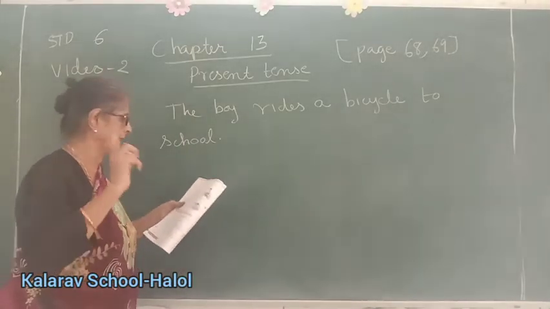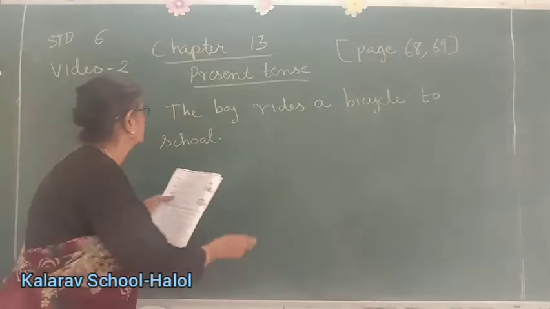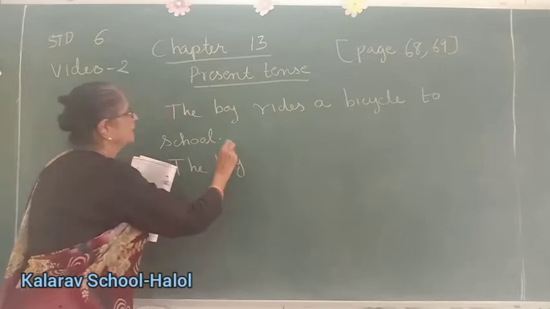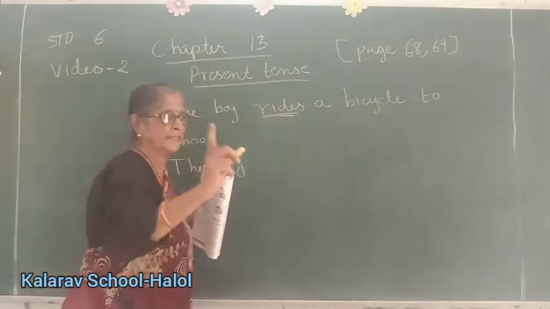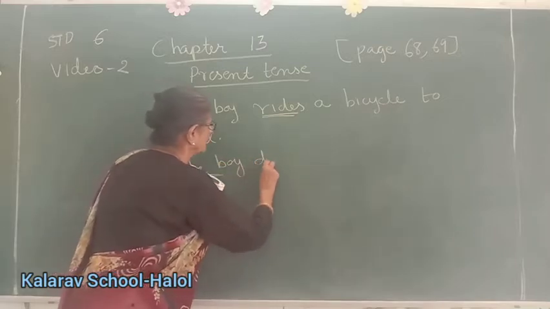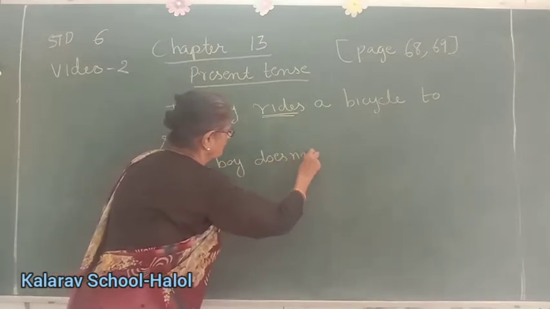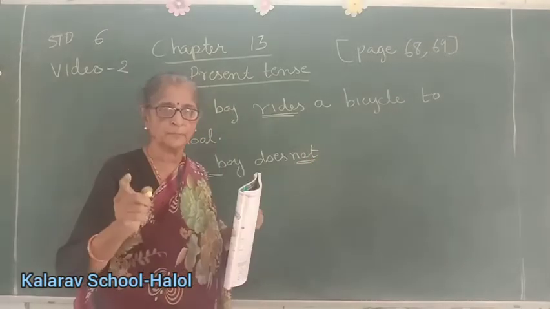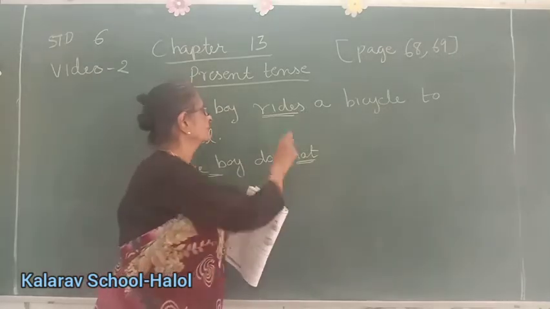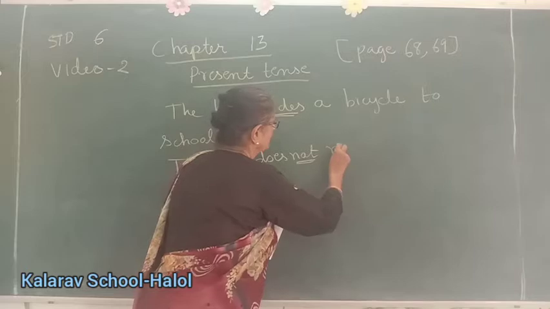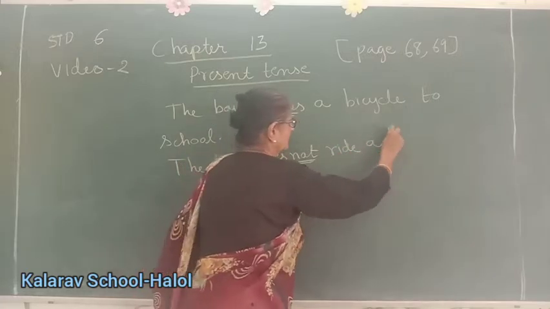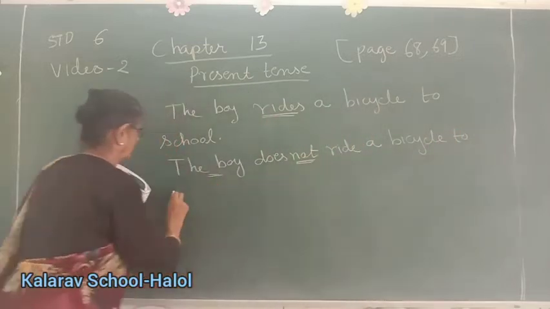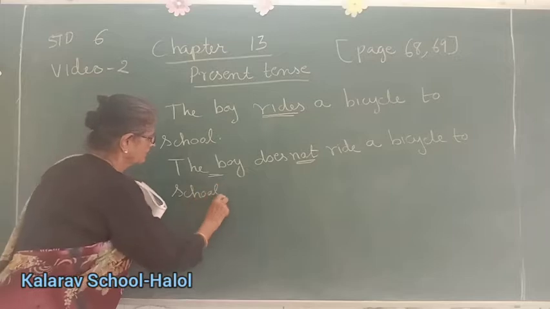So, if you want to make it negative, what you have to do? Here, the boy. Now, this is rides, simple present tense, and this is boy. So, does not. And with not, we have to use the main form of the verb, the root form of the verb. The root form of rides is ride. Does not ride a bicycle to school. Okay, are you understanding, children?